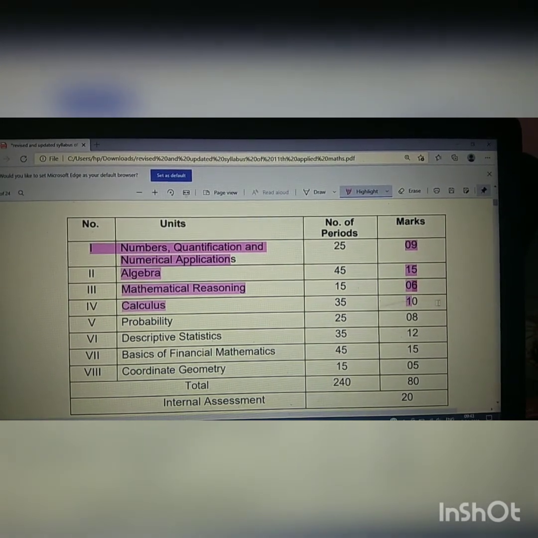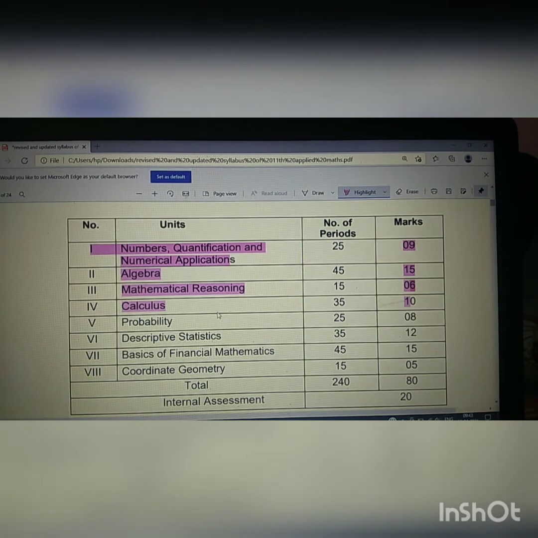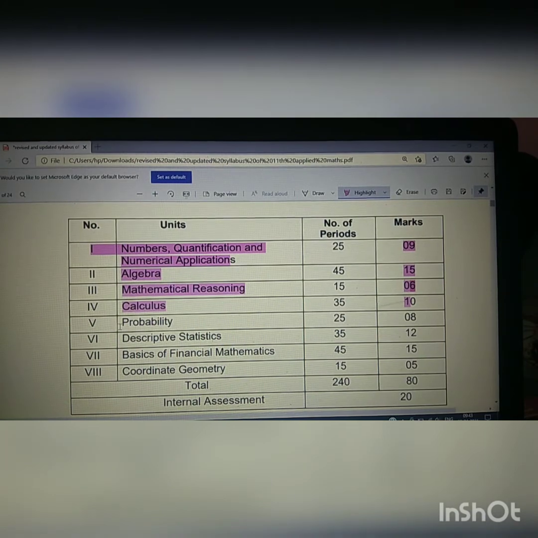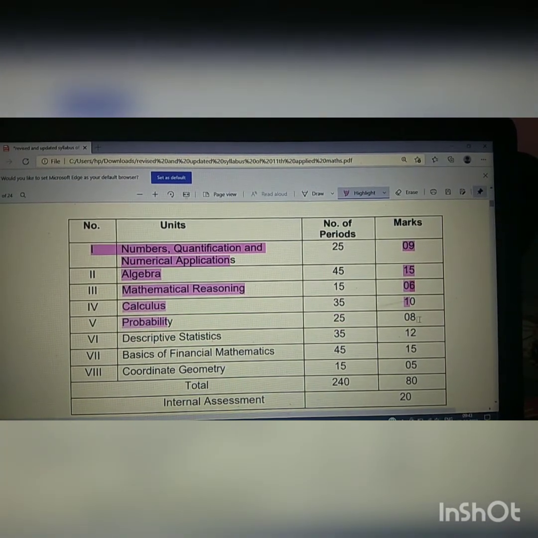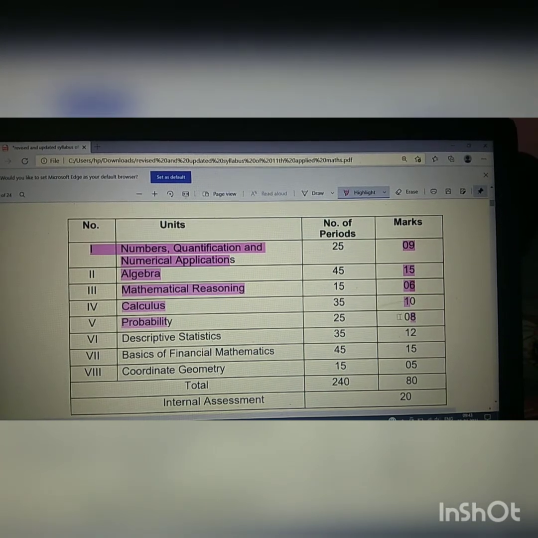Then we have to study probability. Probability you have already somewhat studied in class 10th, but now we have to study the advanced form of probability, that is going to give you 8 marks. This is the mark wise distribution of each chapter.